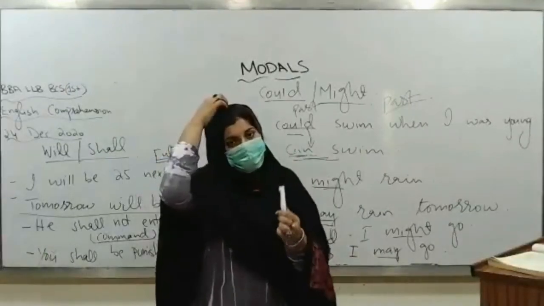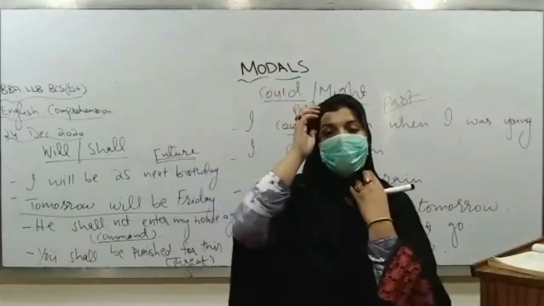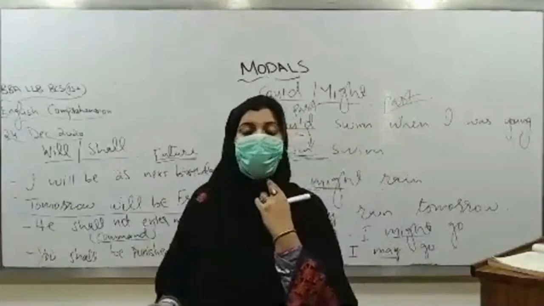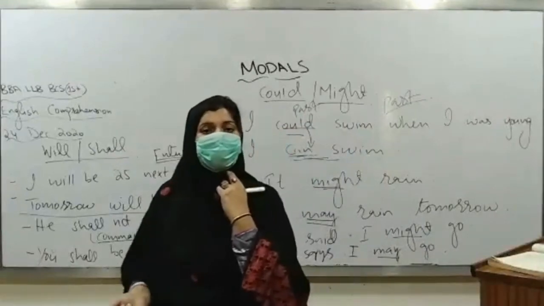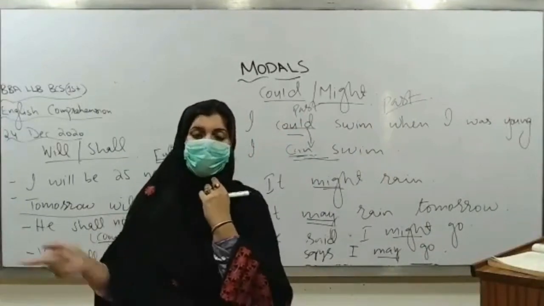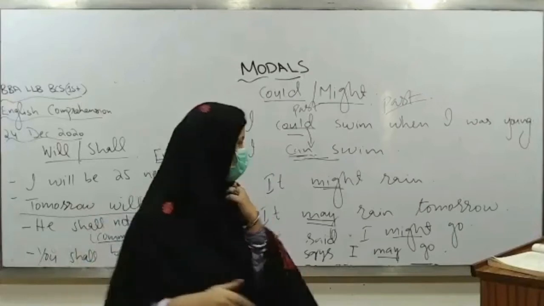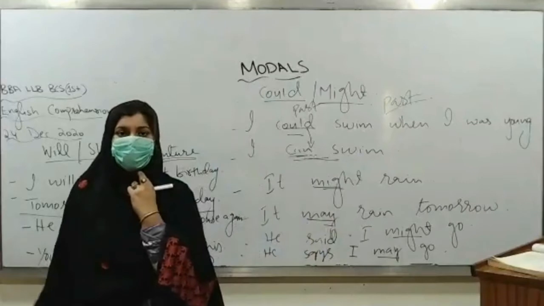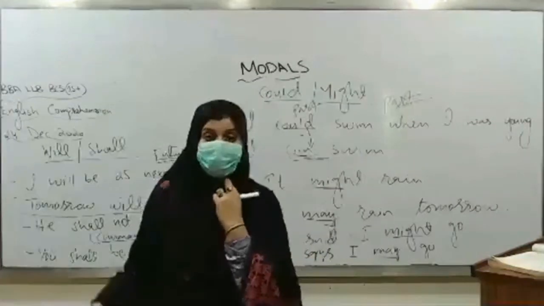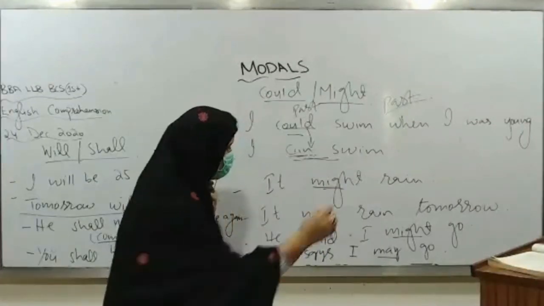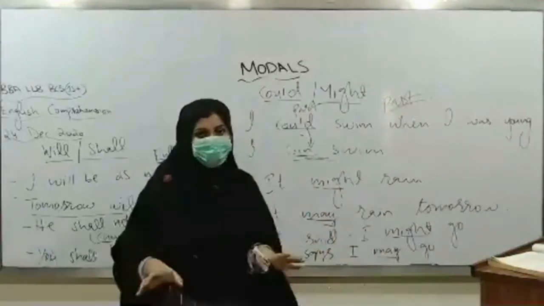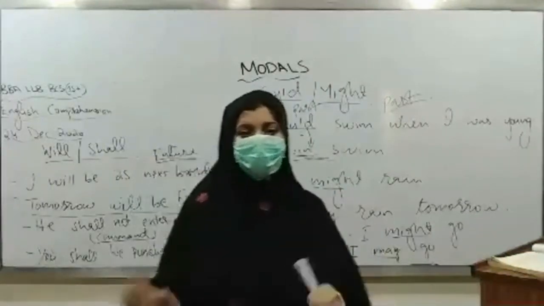So if you are expressing any permission with the help of may, और any possibility with the help of may, अगर वो present में बात हुई है तो there you will use it with may, whereas if that possibility or permission is related with past, so there you will use it with might. Are you clear about this concept of may, might, can and could?